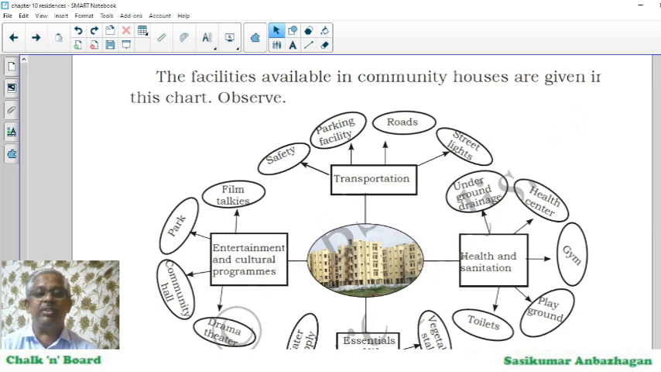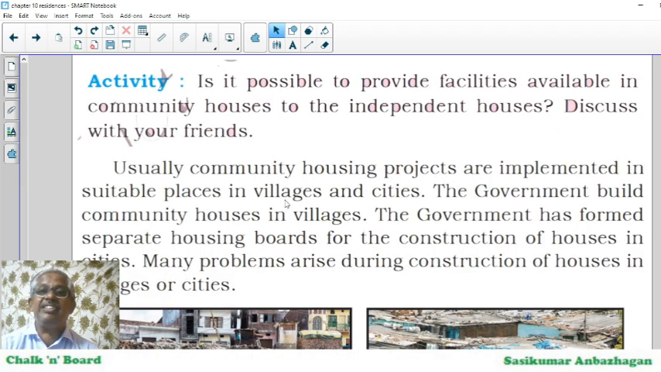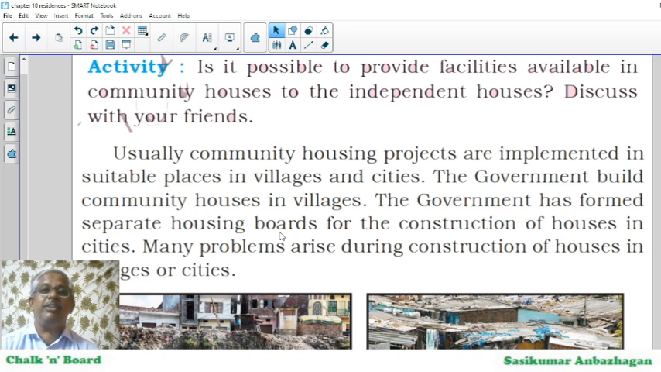Let me take you further. Is it possible to provide facilities available in community houses to the independent houses? If you see, very little can be done. Usually community housing projects are implemented in suitable places in villages and cities. The government builds community houses in villages. The government has formed separate housing boards for the construction of houses in cities.